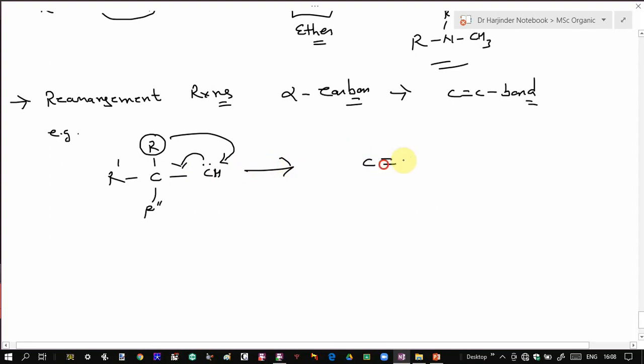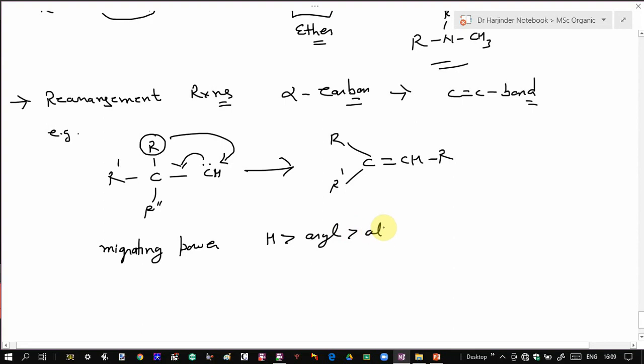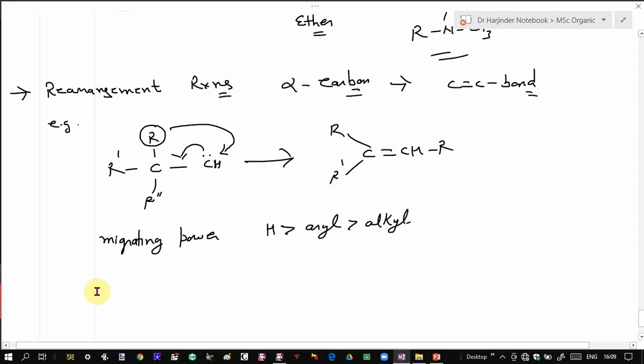So that results in a formation of corresponding alkenes. For example, now if you have three different groups over here, then the migrating power of different groups is in order of hydrogen has the highest migrating power, then aryl group, and then alkyl group.